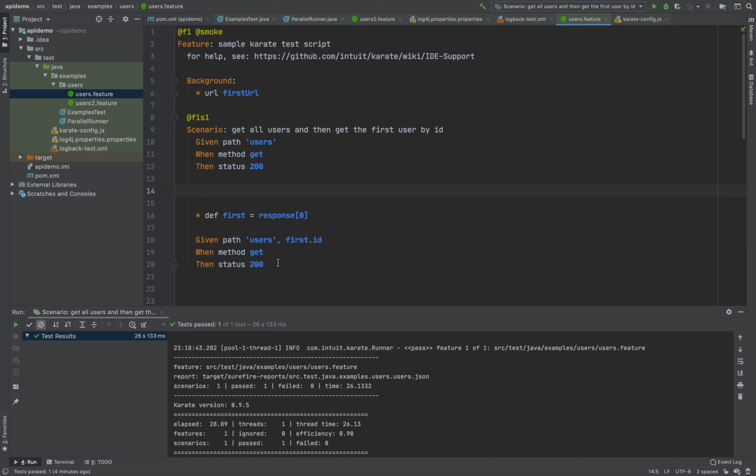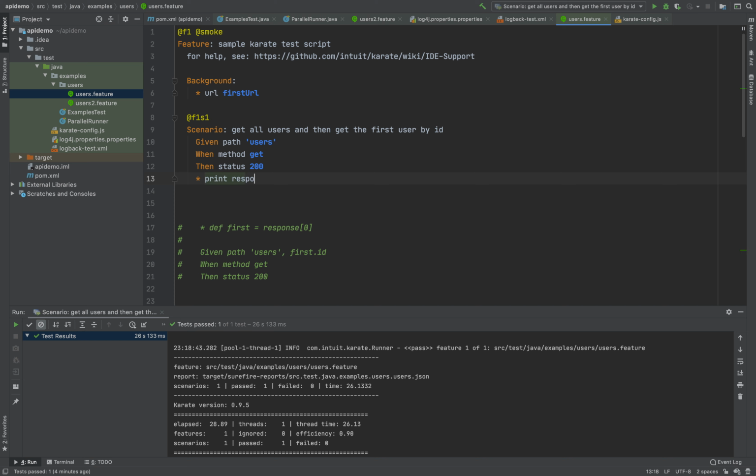So let me comment them first. If you understand how it works, then we can easily adapt even more complex, more advanced examples, right?